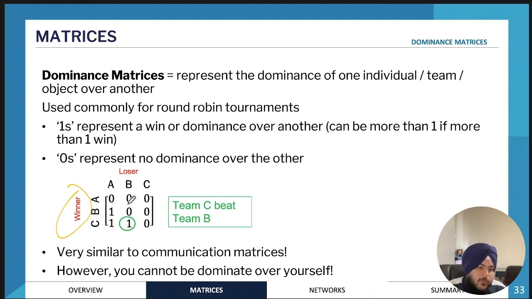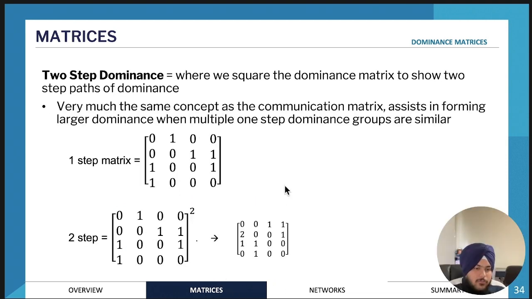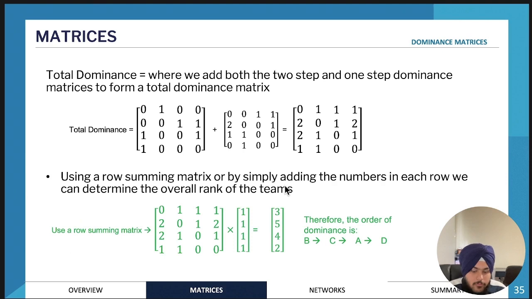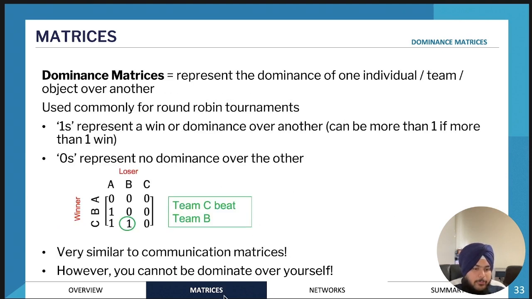However, if there's a 0, for example, this one over here, what that means is if B is versing C, B is going to lose and C is going to win. So that's how you would interpret this type of matrix. It's very similar to communication matrices, but just get really used to the headings and what they mean.